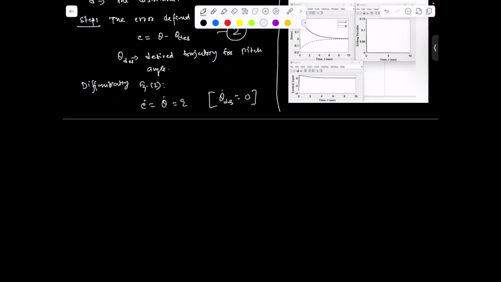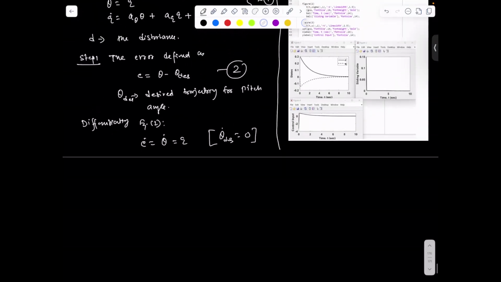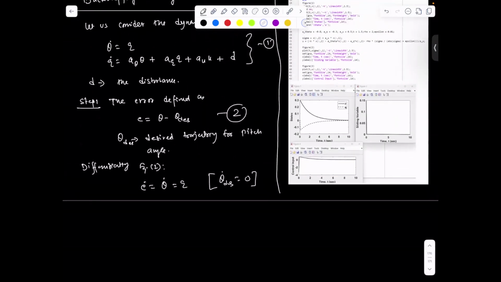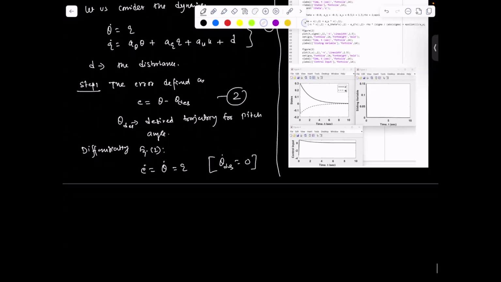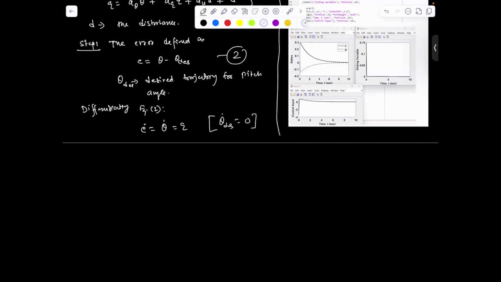Now let's select the Lyapunov function. We are trying to find the control for theta dot equal to Q, some virtual control you have to design here, as you have done in the backstepping control approach. So here, let us consider the Lyapunov function V1 equal to 1 upon 2 E square.